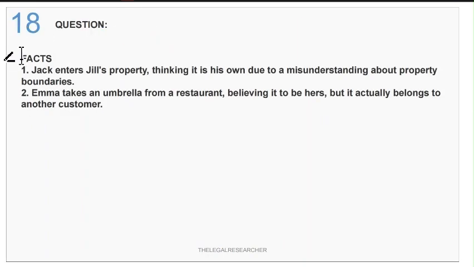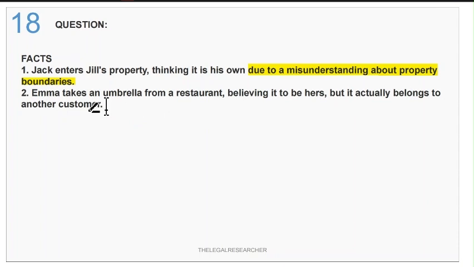Question number 18. Two facts. Just read it first. Jack enters Jill's property thinking it is his own due to a misunderstanding about property boundaries. And the second is Ema takes an umbrella from a restaurant, believing it to be hers, but it actually belongs to another customer.